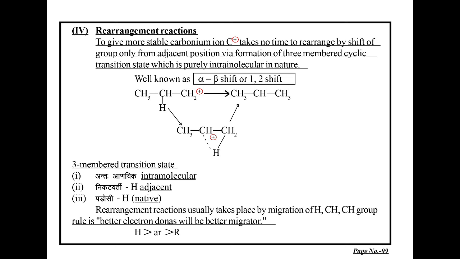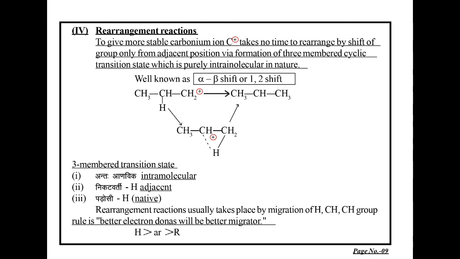Rearrangement reactions usually take place by the migration of very small groups such as H, CH3, C6H5. There is a rule which is known as: a better electron donor will be a better migrator. Those which can donate electrons well are good migrators. In this race we can rate them.